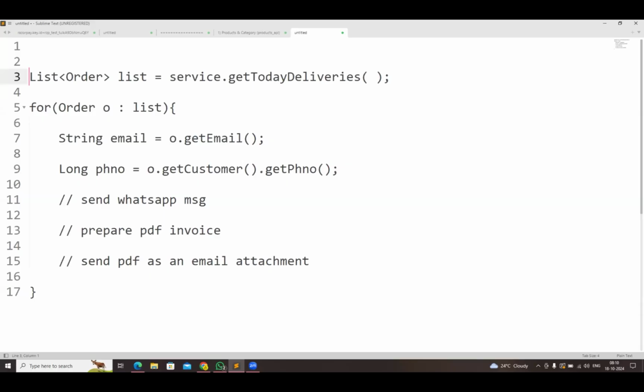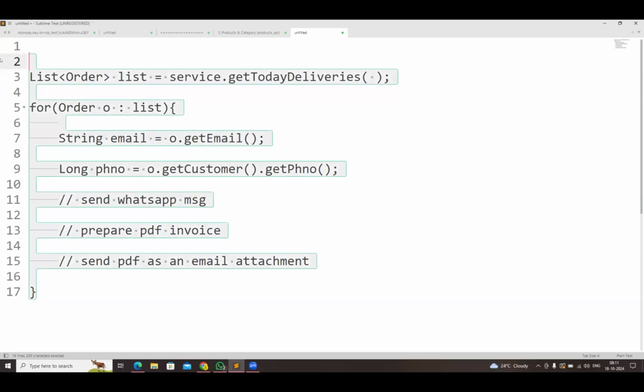Can you see the functionality is working? He has given the demo also. He is able to send the WhatsApp message to the customer's mobile number, and the PDF is also generated. The invoice PDF is generated with the proper structure, and the PDF is also going as an attachment in the email. The functionality is working, and the output we are expecting is coming. But with this logic, can you see, is there any problem? Is there any problem with this logic, guys?